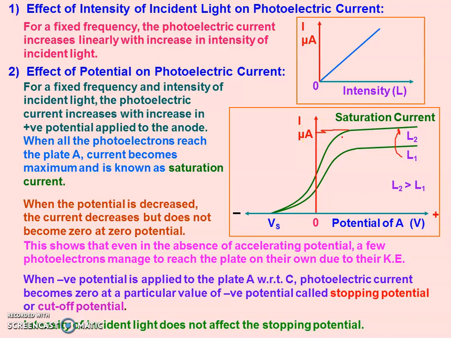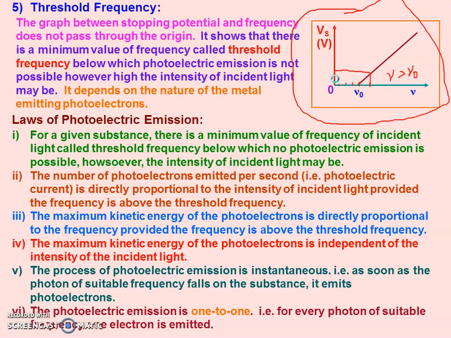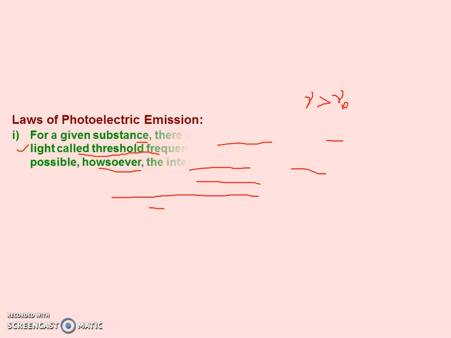It means if we are increasing the intensity, current is also increasing. You can also see from this graph, on increasing intensity, the number of emitted electrons increases, and hence the photoelectric current also increases.